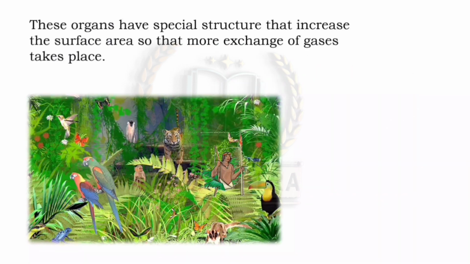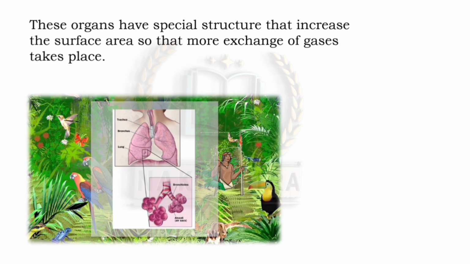These organs have special structures that increase the surface area so that more exchange of gases takes place. Now see here in the lungs, at the end of these bronchioles, air sacs are present, and these air sacs are called alveoli. And these increase the surface area so that more exchange of gases takes place.